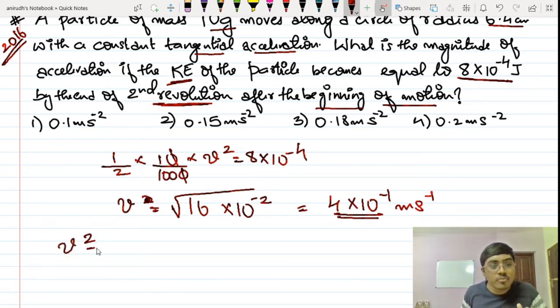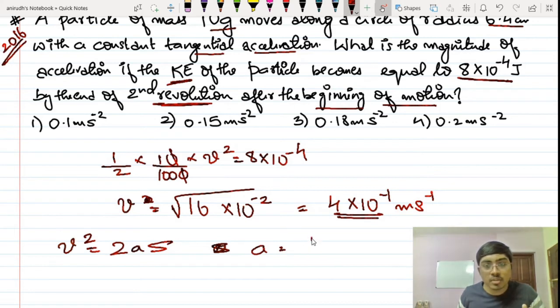So v square is equal to u square plus 2as. So a is equal to v square divided by 2 multiplied by s. V square is 16 into 10 raised to minus 2, that is the square of this, divided by 2 multiplied by s.